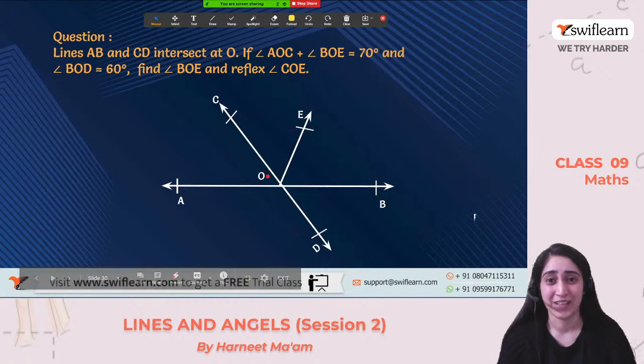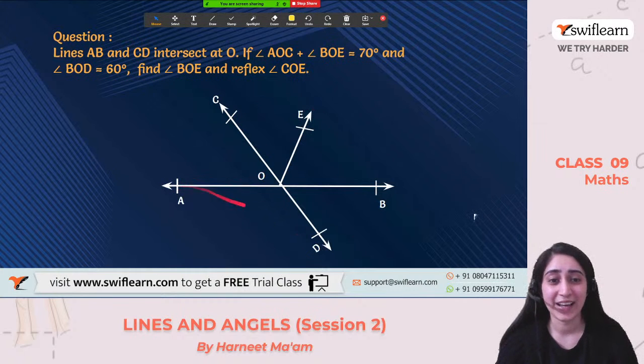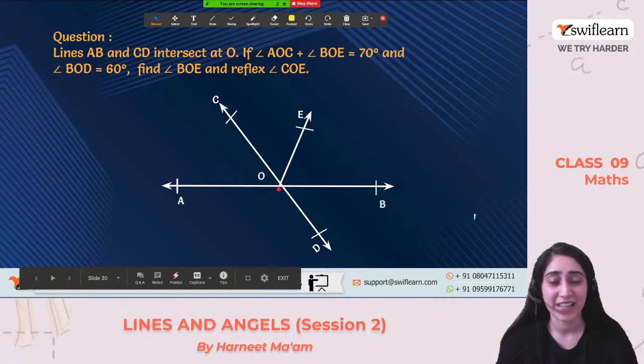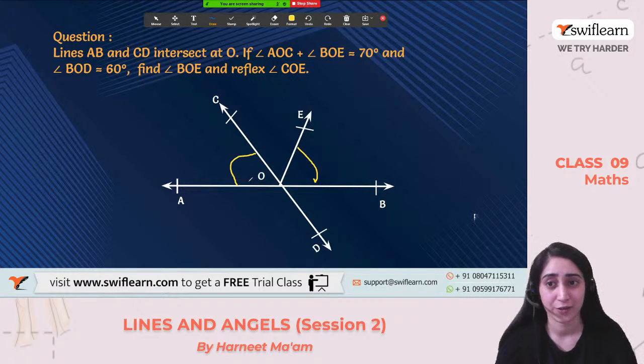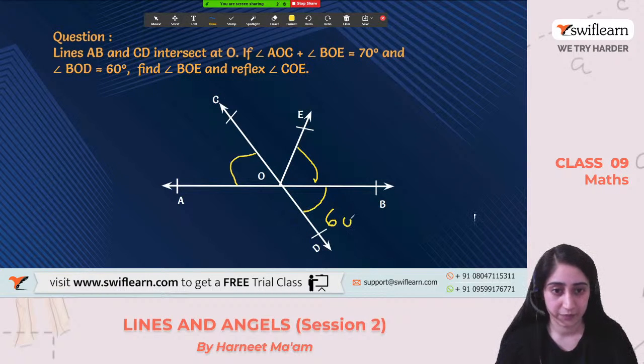Another question. Let's do this one. A line AB and CD intersect each other at O. Angle AOC and BOE form 70 degrees. So this angle and this angle sum out to be 70 degree. Okay. And it is given that angle BOD, so this angle, is 60 degree. Clear? All right. So now I have to find the angle BOE. So BOE is this one.